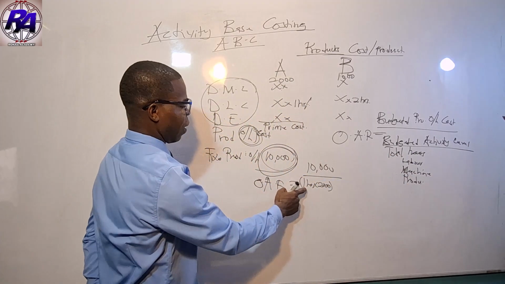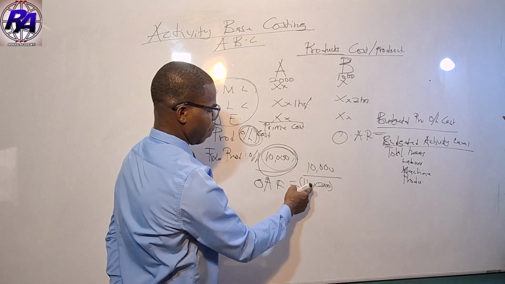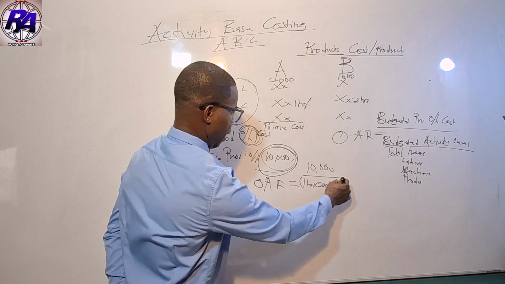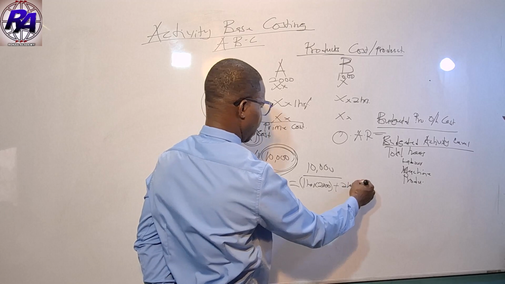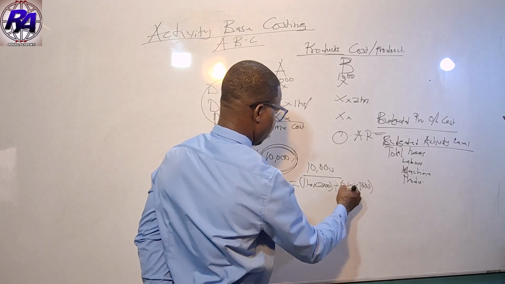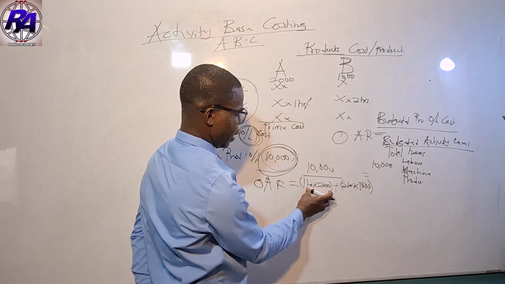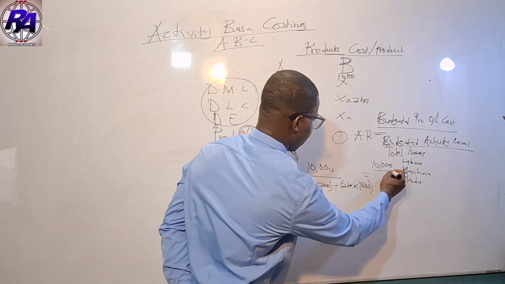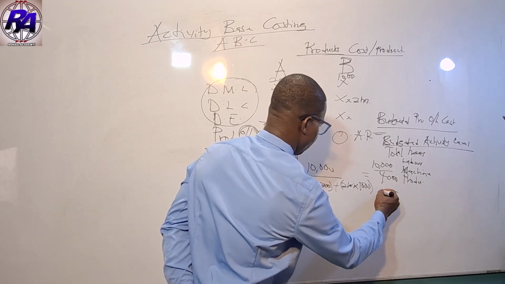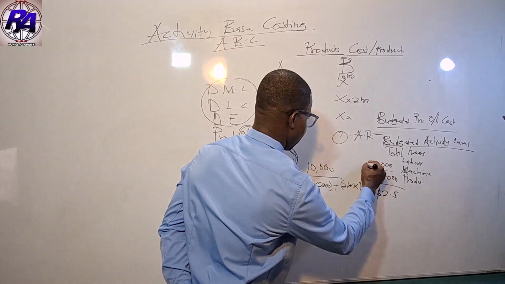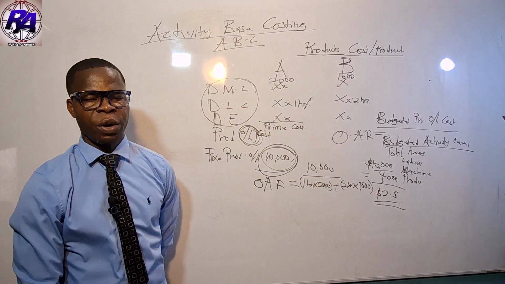So we are going to produce 2,000 units of A, plus 2 hours multiplied by the number of units of B. So we get 10,000 all divided by 2,000 plus 2,000, which is 4,000. This is going to give us $2.5, assuming this is in dollars. This becomes our overhead absorption rate.